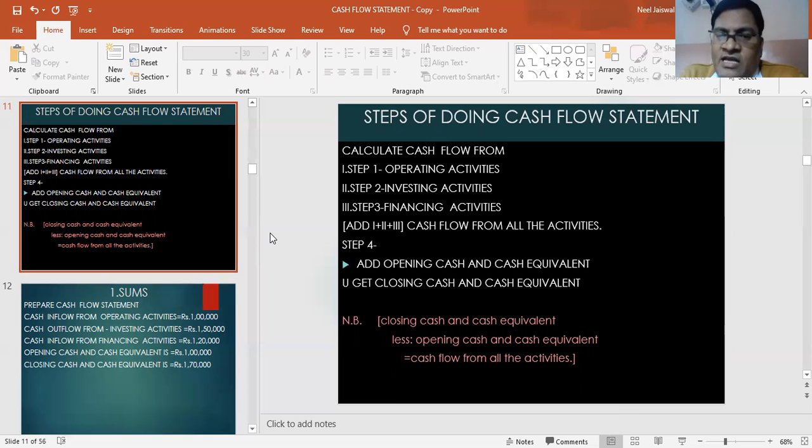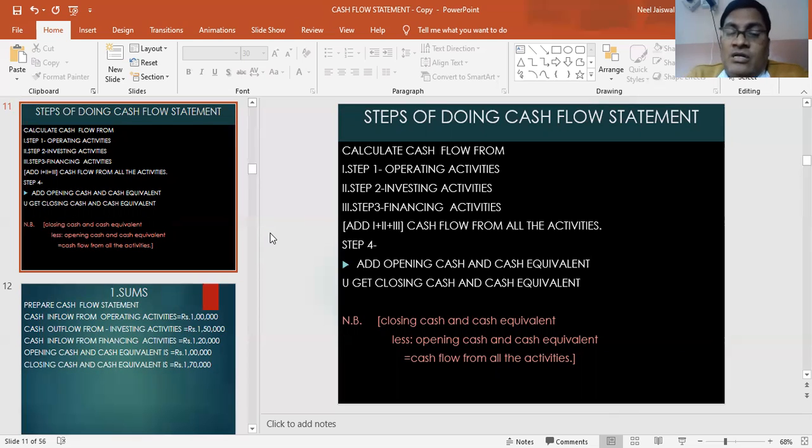When we add or adjust operating, investing, and financing, what we get is inflow of cash and cash equivalent. When we add opening cash and cash equivalent, we ultimately get closing cash and cash equivalent.